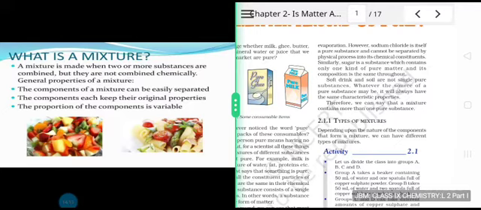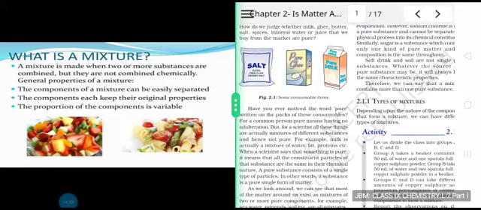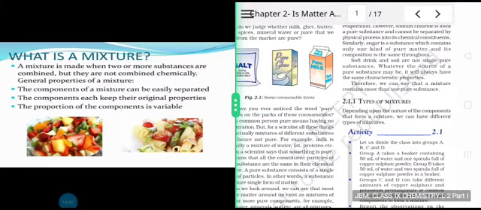Similarly, sugar is a substance which contains only one kind of pure matter and its composition is the same throughout. Soft drink and soil are not single pure substances. Whatever the source of a pure substance may be, it will always have the same characteristic properties. Therefore, we can say that a mixture contains more than one pure substance. I hope the difference between mixture and pure substance has become pretty much clear to you all.